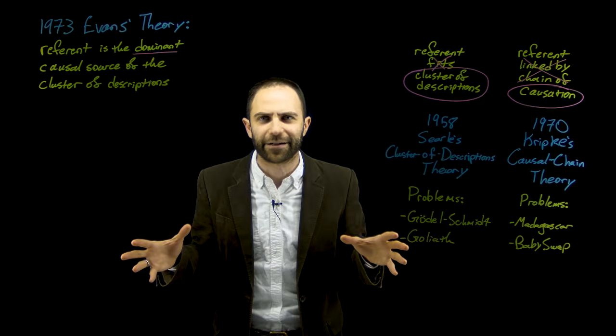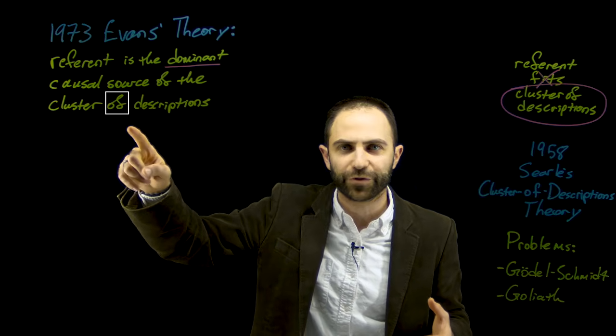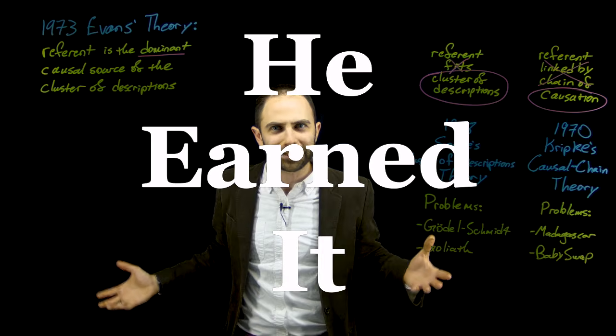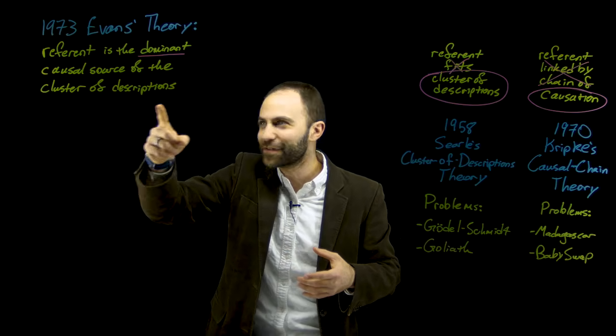Helena. He does all that stuff. In this case, it's now the imposter who's the dominant causal source of this cluster of descriptions, of all this information. He earned it, like he conquered Europe. He caused all of these descriptions.